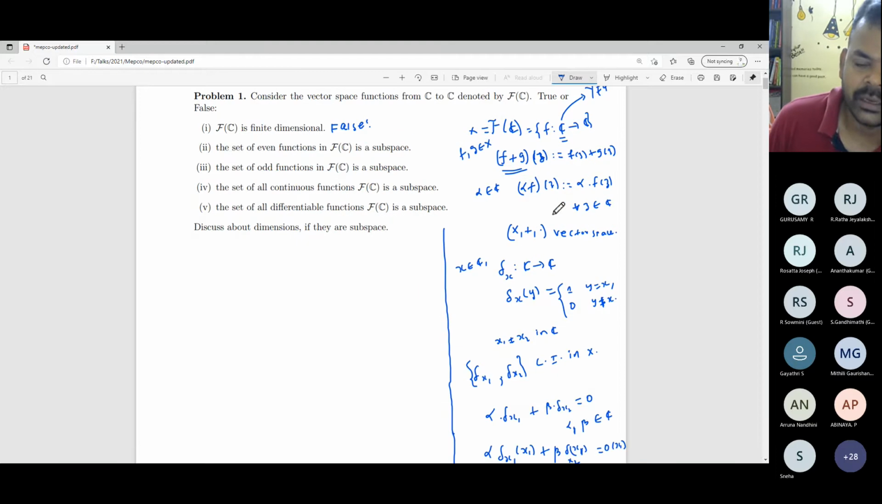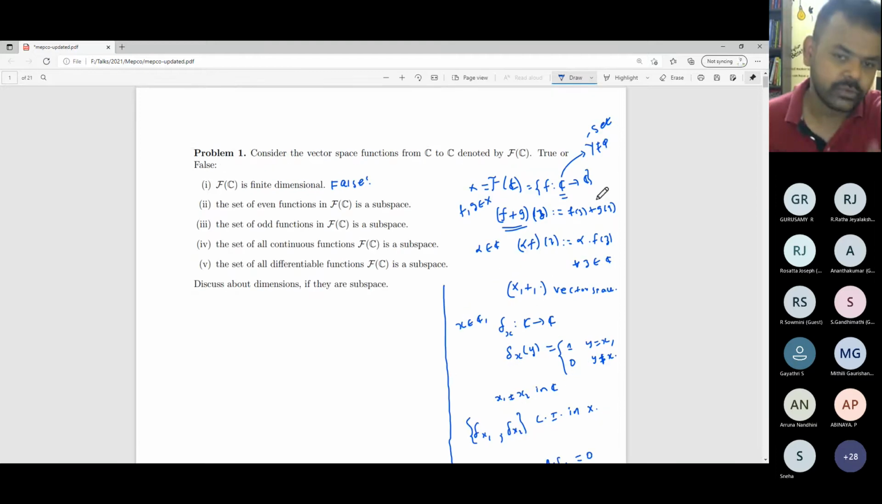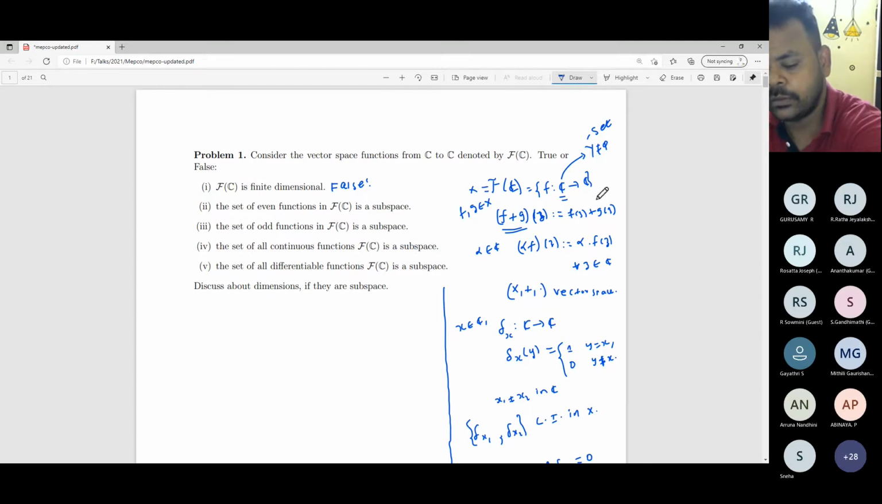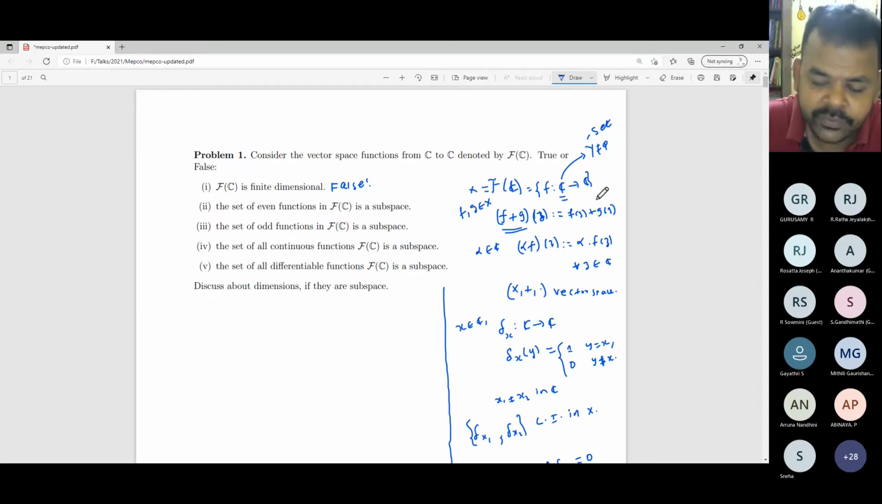Of course this is an infinite dimensional space, but you don't know how many infinities there are. What will be the dimension of this space? Will it be countable infinity or uncountable infinity? It is uncountable infinity because we can generate with respect to x, and x varies over C. It is uncountable.